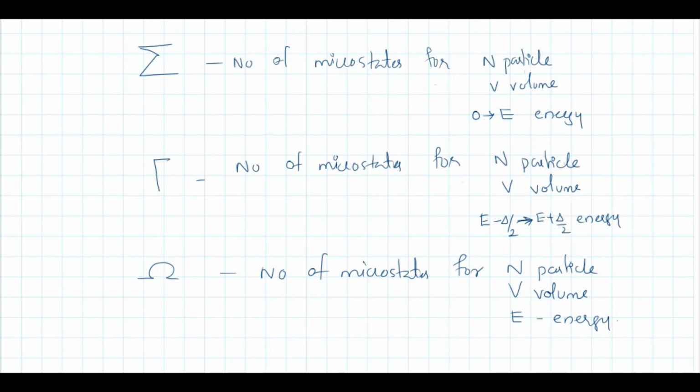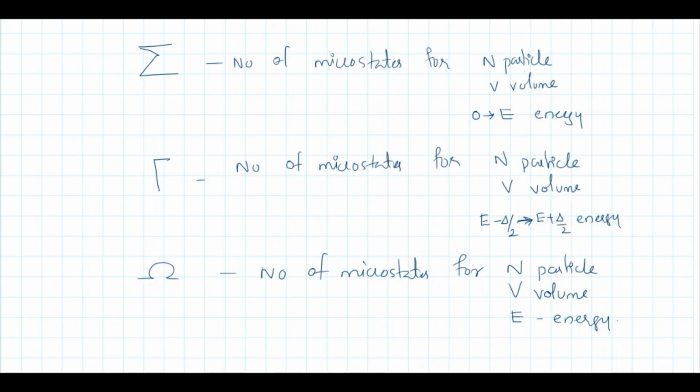Omega is the number of microstates for n particles occupying volume V with energy exactly E. All these three give the same number in the asymptotic limit of energy, that is, when energy tends to infinity.